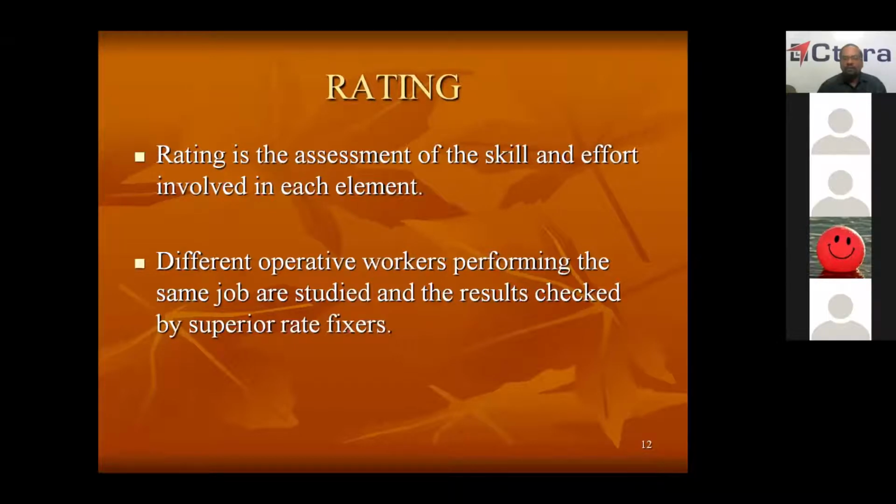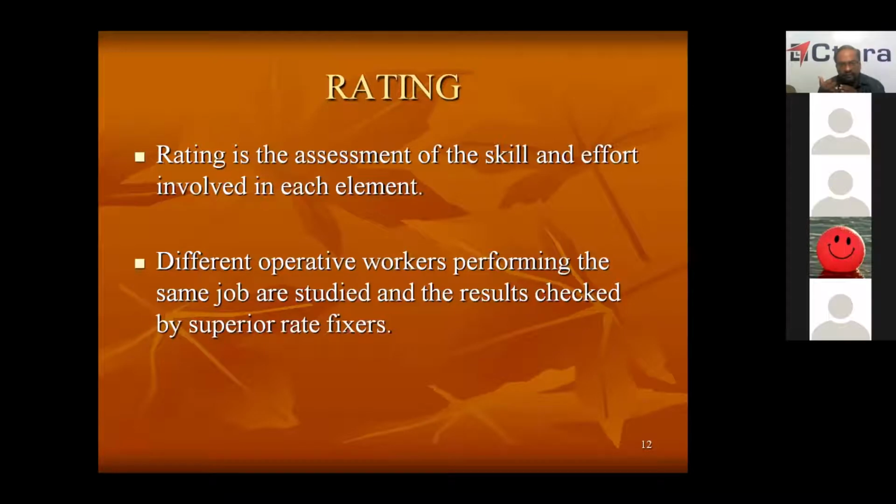Now, let us suppose there is one job. One job means wheel turning. Okay, you are all accounts people, no? So wheel turning means you don't know. I'll take one example: thread cutting of a bar. One bar is there, and you have to cut threads. If you ask one worker to cut the threads, he may take half an hour.